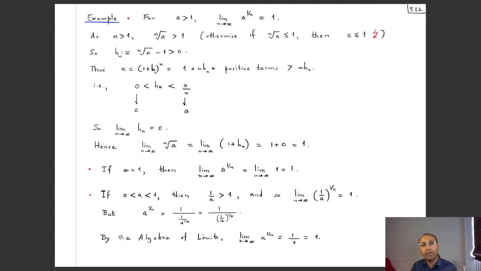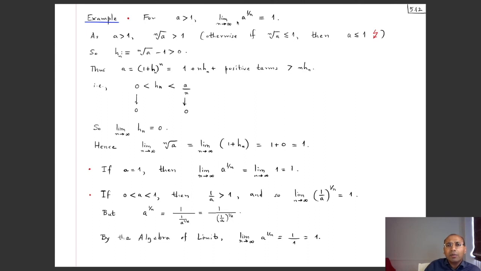A divided by n of course converges to 0, and hn on the other hand is always positive. So this constant sequence also converges to 0, and by sandwich theorem then hn has to converge to 0. And hence the limit as n tends to infinity of nth root of a, that is 1 plus hn, and hn goes to 0. So by the algebra of limits this converges to 1 plus 0, which is equal to 1.